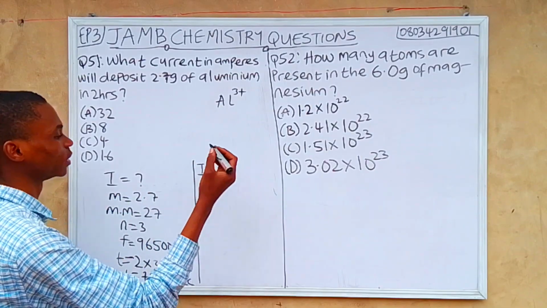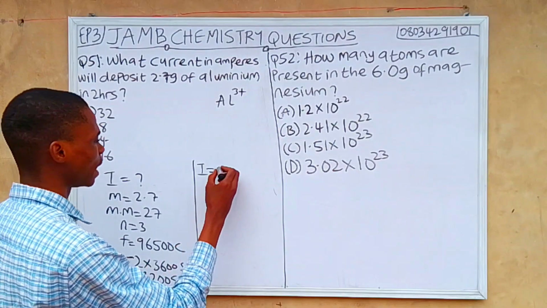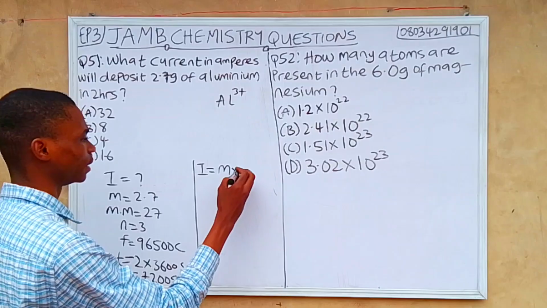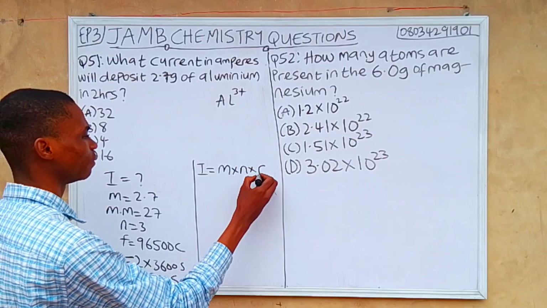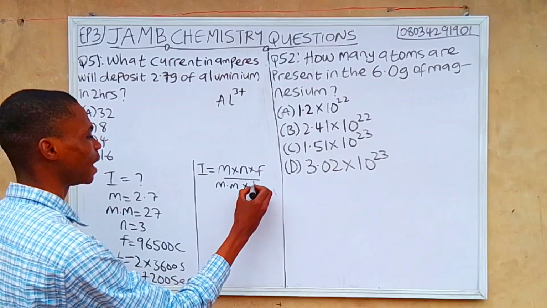Now, since we are done, let's solve. Our I now equals the formula for current. This kind of question is I equals m times n times F over molar mass times time.